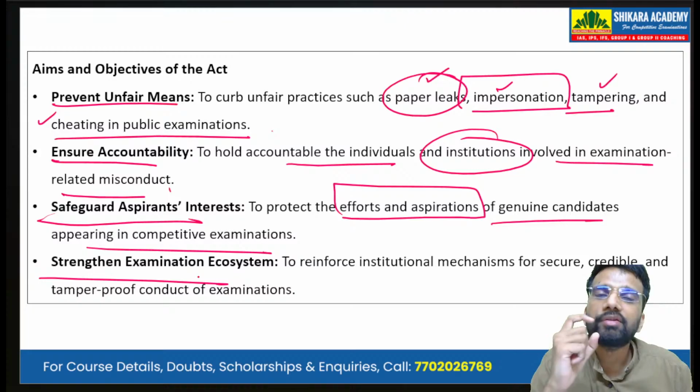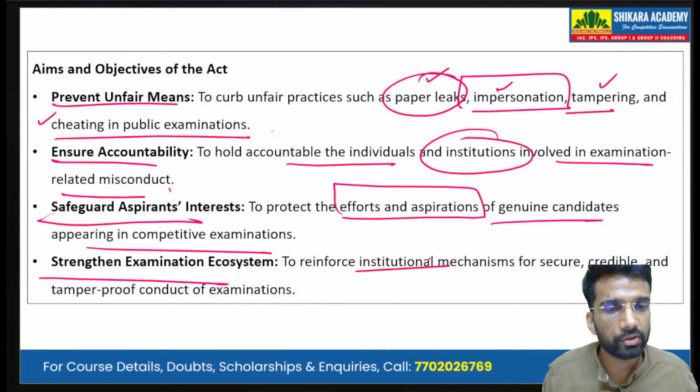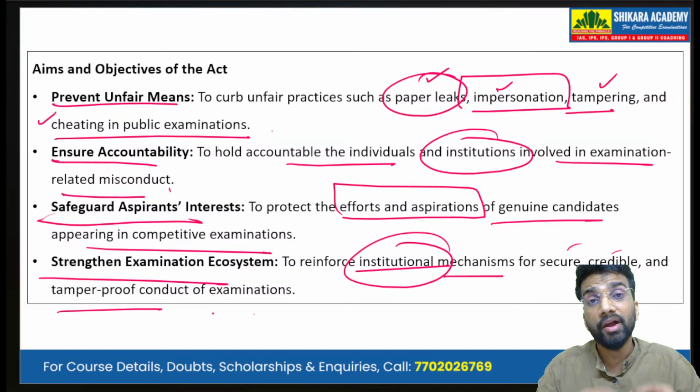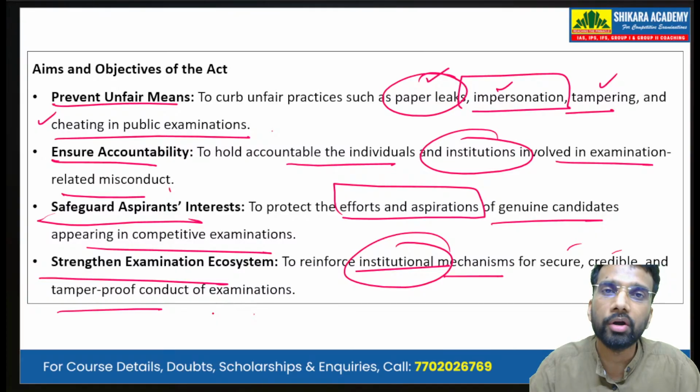Fourth is to strengthen the overall examination ecosystem in the country, to reinforce the institutional mechanisms to secure credible and tamper-proof conduct of examinations, which are very important in the country to applaud merit.